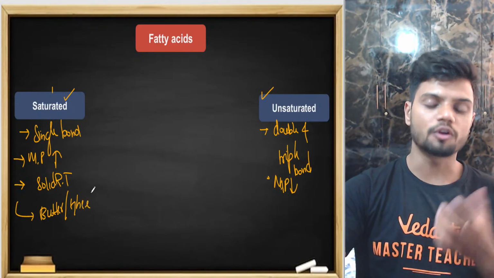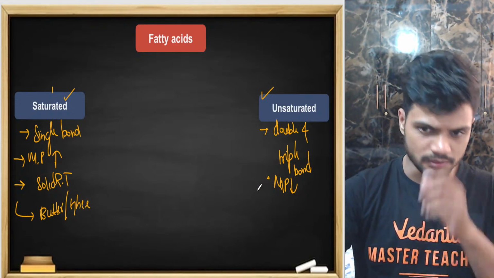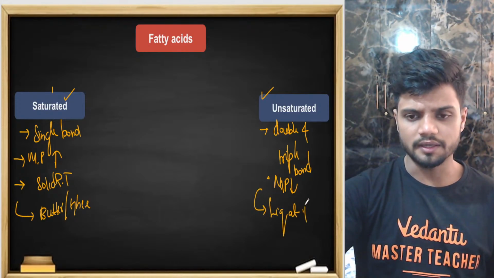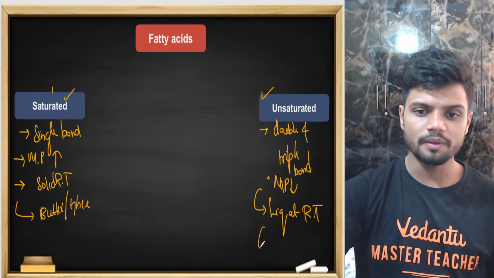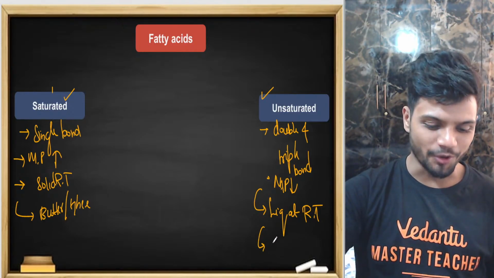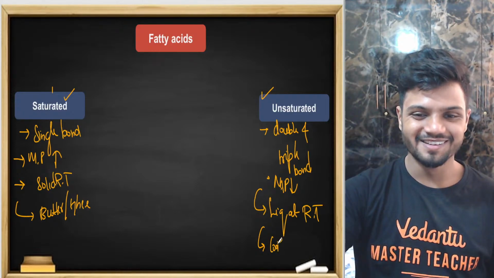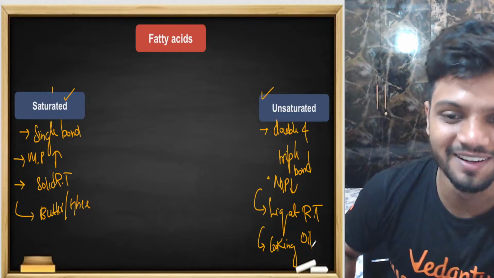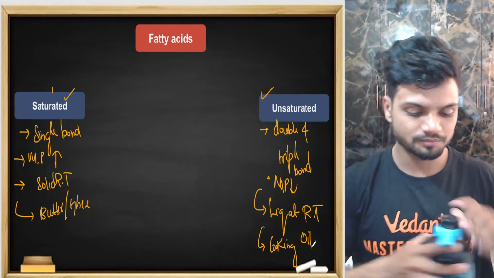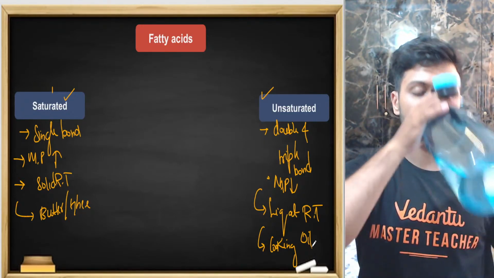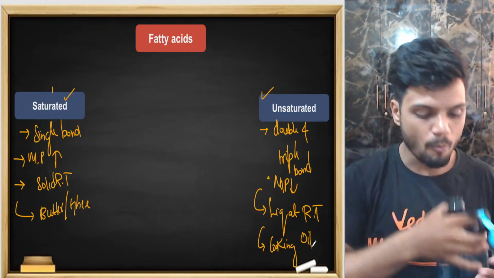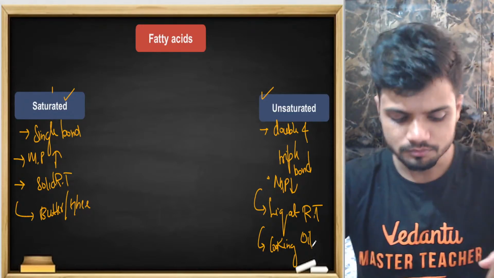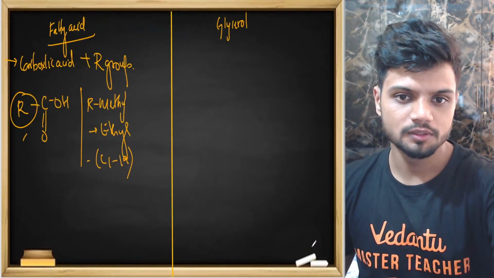Butter or ghee is more of a solid at room temperature, while unsaturated fatty acids are liquid at room temperature, basically the cooking oil or gingelly oil.